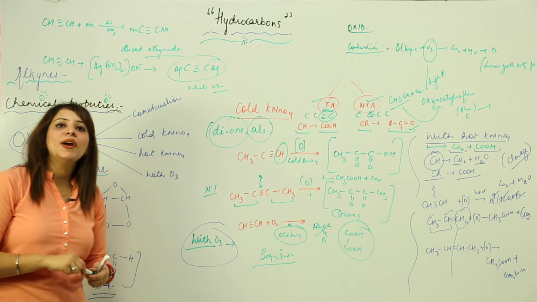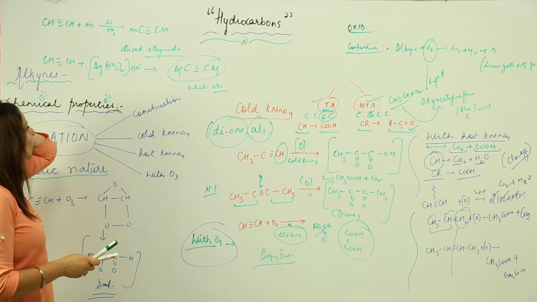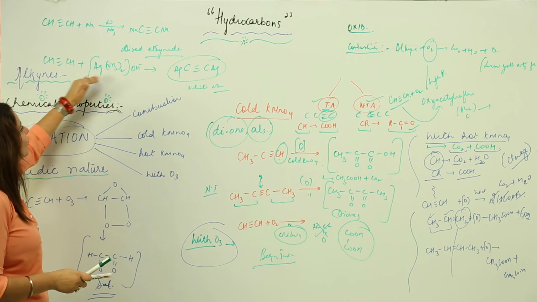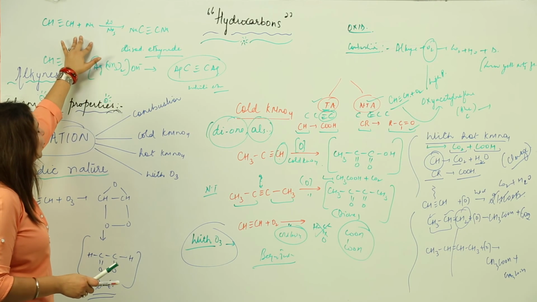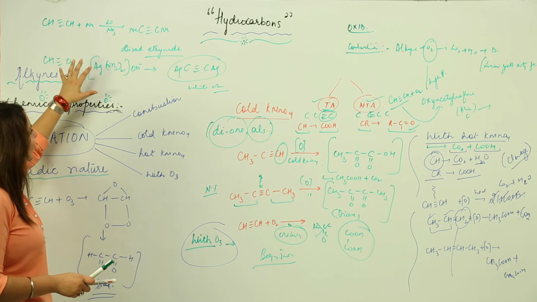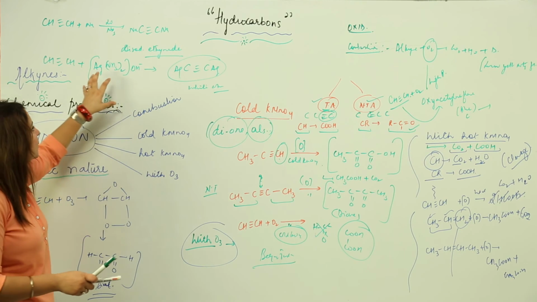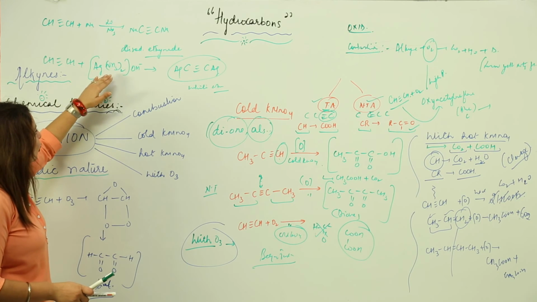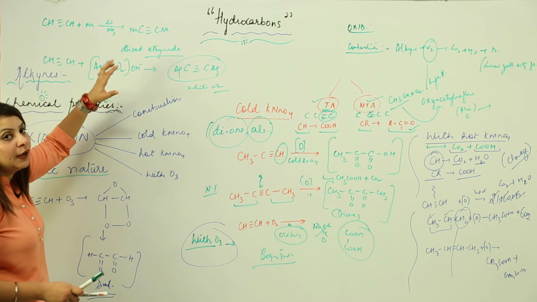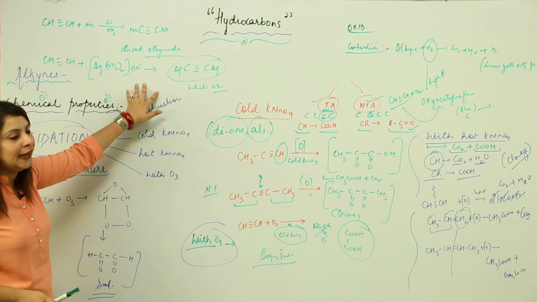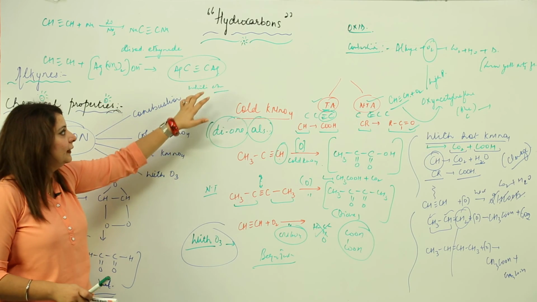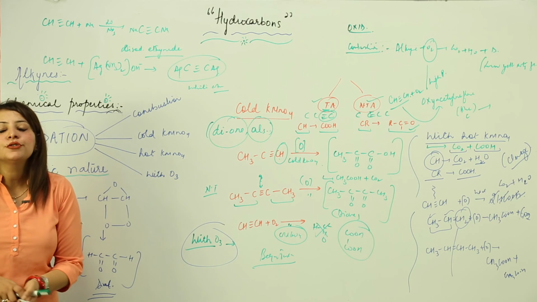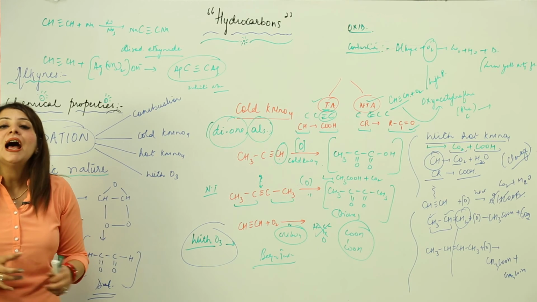So whenever you get a question like this, you can show that when you react them with ammoniacal silver hydroxide, or you react with sodium in liquid ammonia. Or you may react it with ammoniacal copper hydroxide. Again in the same case you will get copper here, that is dicopper ethanide. So you can perform any of the reactions to show that the alkynes are acidic in nature.